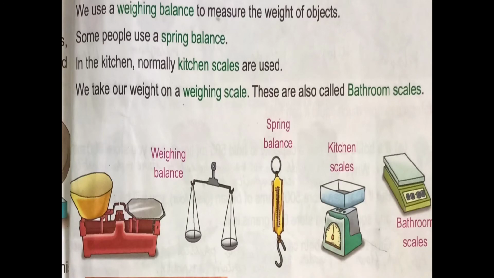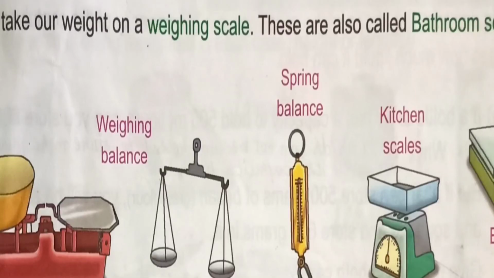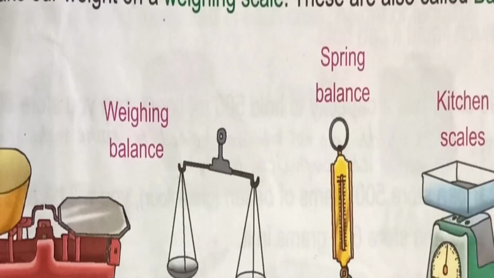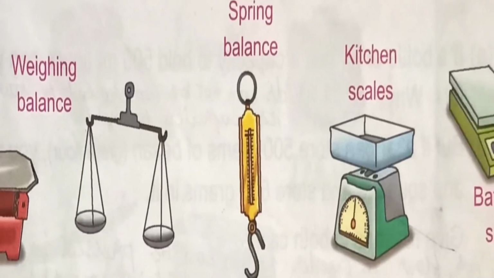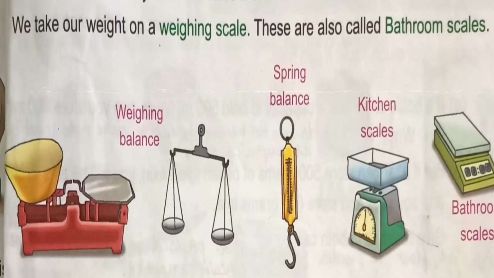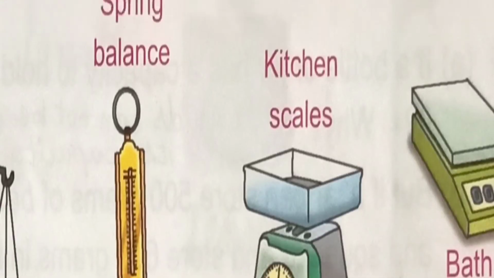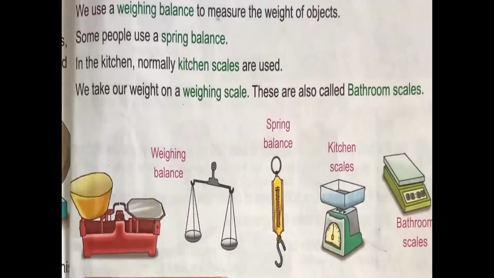See, observe in this picture, weighing balance. You can observe that a vegetable greengrocer uses this kind of weighing scale and also this balancing scale. And some of them use a spring scale. The person who sells or buys newspaper uses this kind of spring scale. And also here is the kitchen scale and here is the bathroom scale. The last one is the bathroom scale.